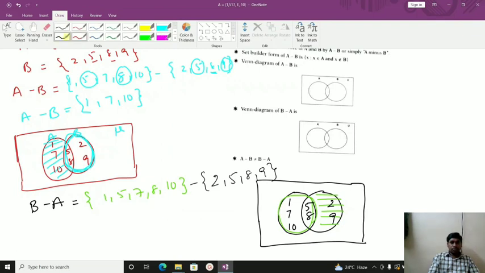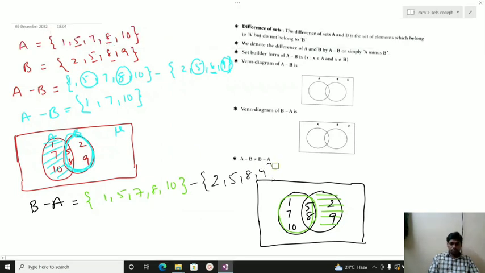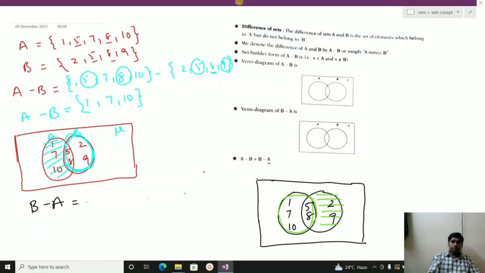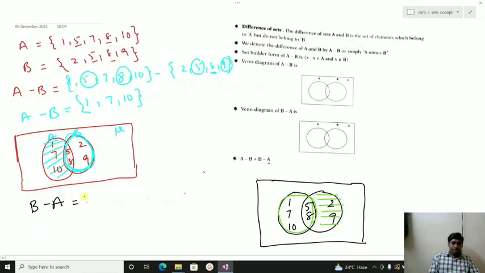B minus A is what I have to do. First we have to write B, then we have to write A. So B is 2, 5, 8, 9, minus A, which is 1, 5, 7, 8, 10. So here 2 and as well as 8 are subtracted. So 5 and as well as 5 and 8 are subtracted. So the answer is 2 and as well as 9.